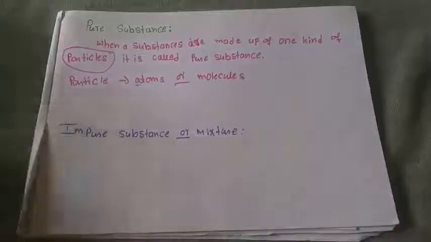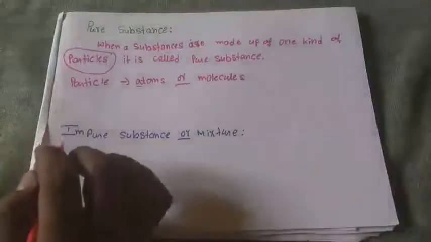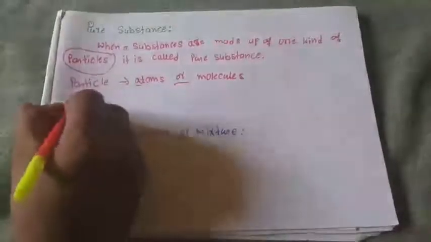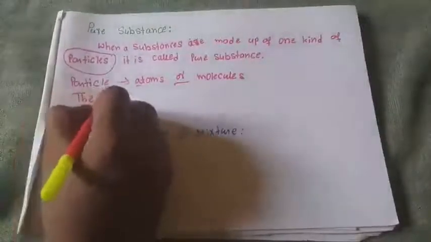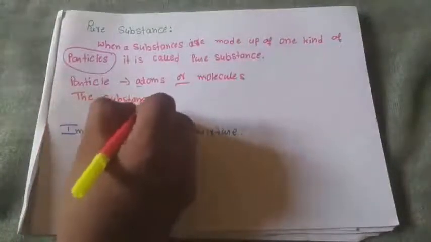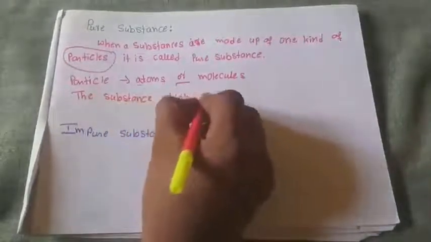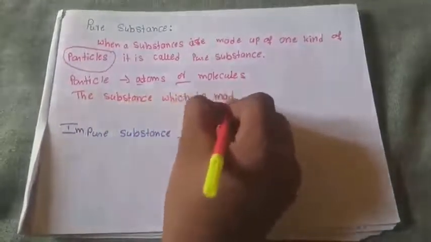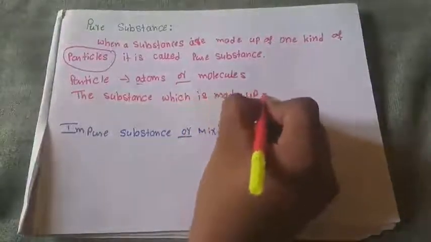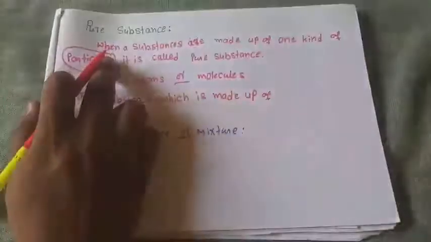Now we will define the pure substance in another way. The actual definition of a pure substance is: the substance which is made up of only one kind of particles.